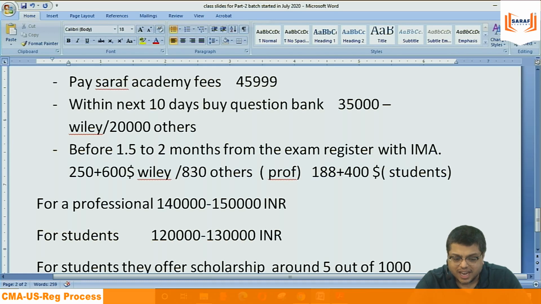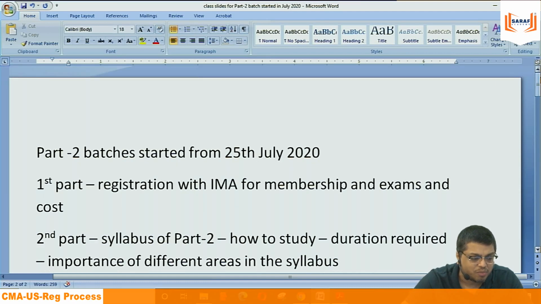So should we proceed now? Because the first part, the registration process, is over. According to me, if there is any specific doubt, I can answer. Now done? Does anybody have any? Be fast, please. Everybody needs to be very fast so that we can study more and more.